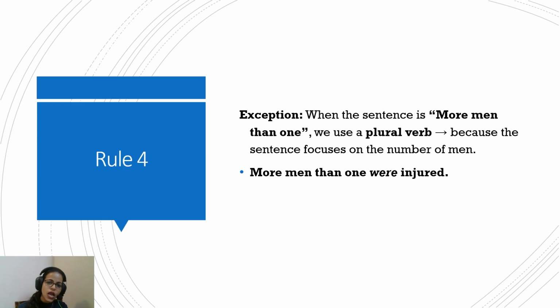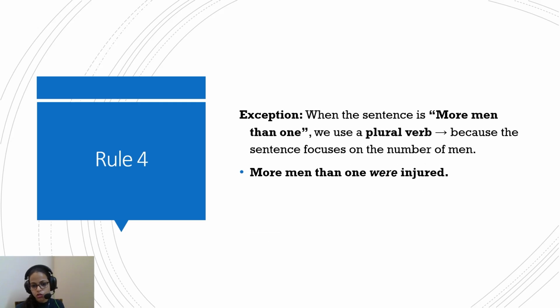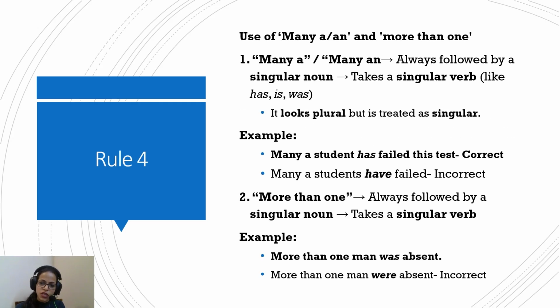But here the noun has also become plural, so hence the following verb also becomes plural. So even if many a or more than one is there, just see whether the noun present is singular or plural. That should be taken care of. Many and more do not impact the singularity or plurality of the sentence. Okay.